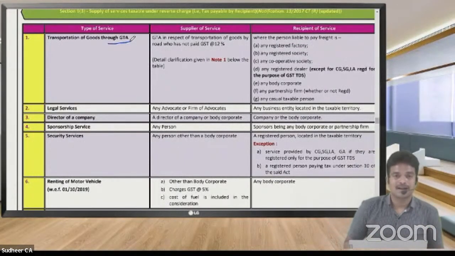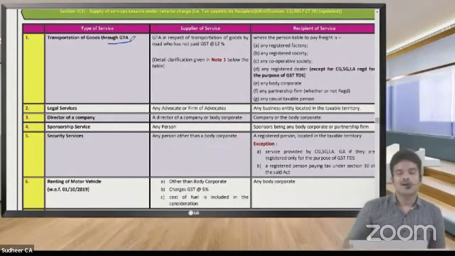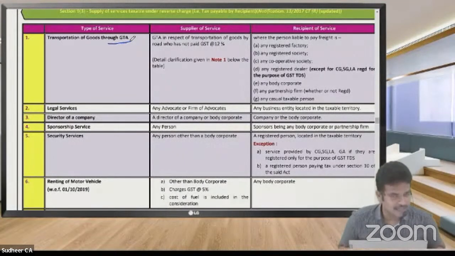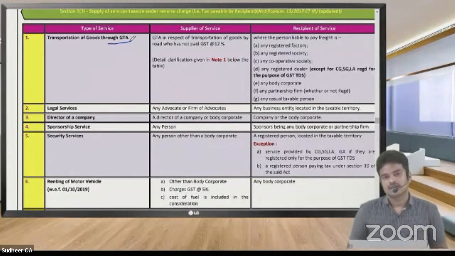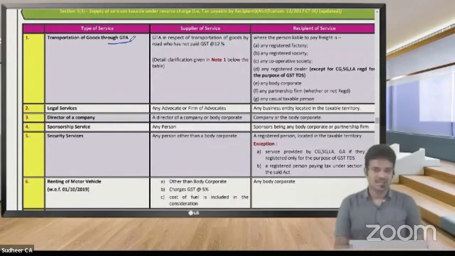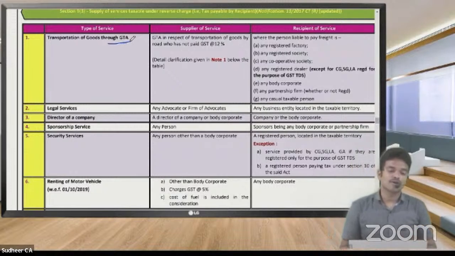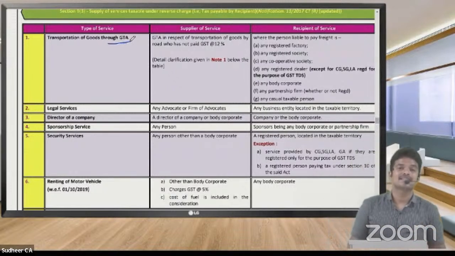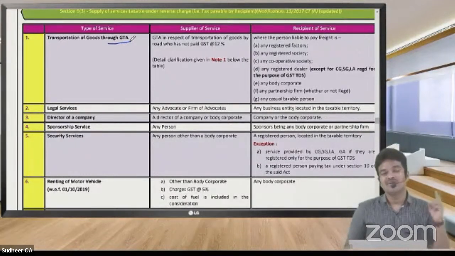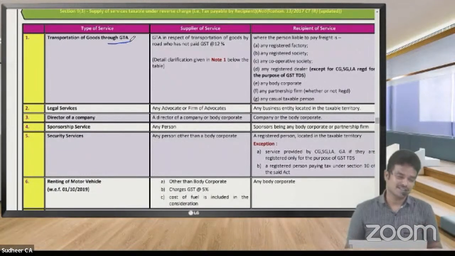Sir, if I am transporting in my own lorry, whether GST is required to be levied? No. Sir, on lorry freight, auto freight, rickshaw freight, GST is not there. Reverse charge mechanism is applicable only for GTA freight. All other freights except courier and goods transport agency were exempted. In exempted services, we are going to learn. Only GTA freight is covered under reverse charge mechanism.